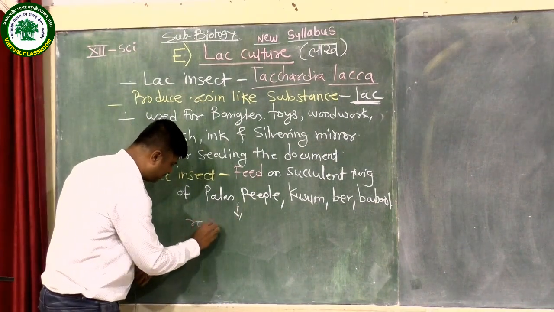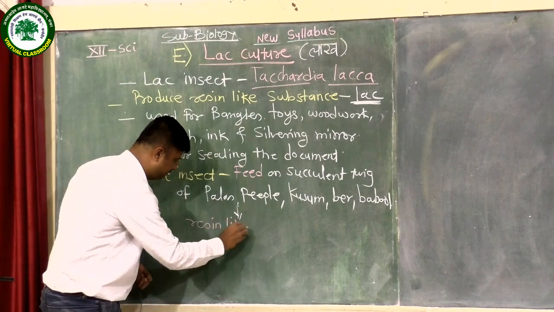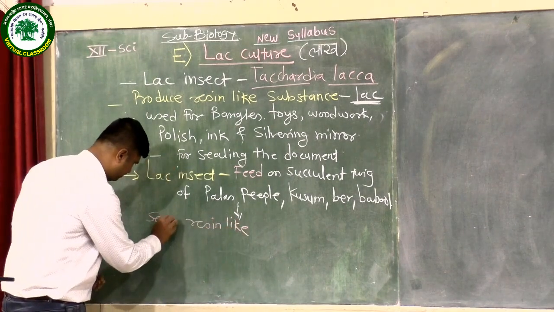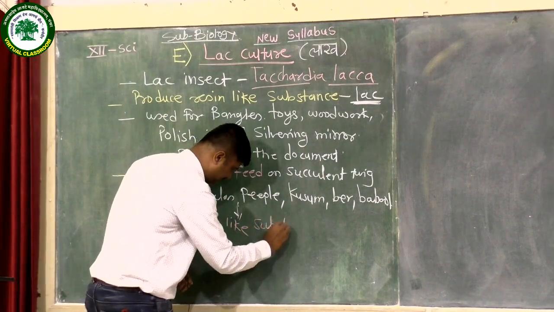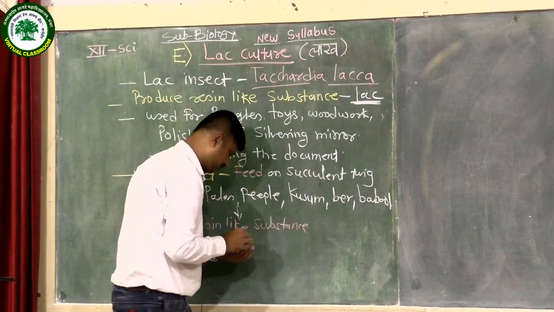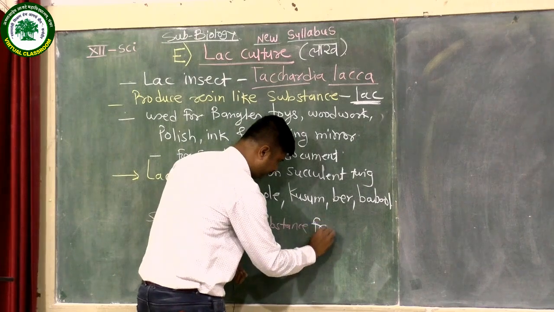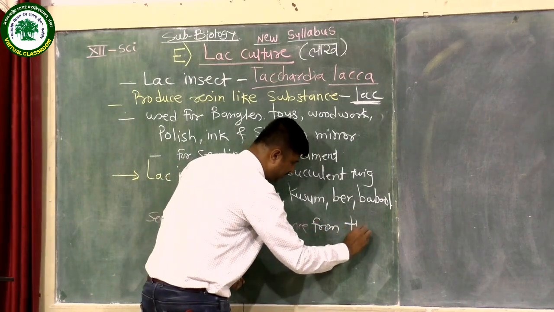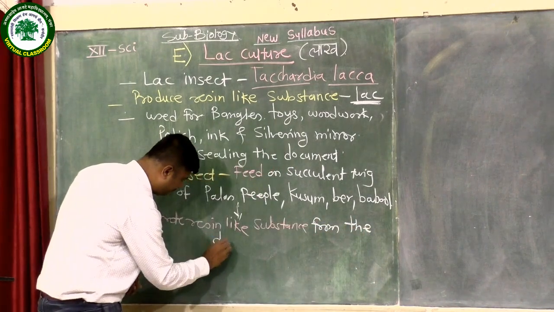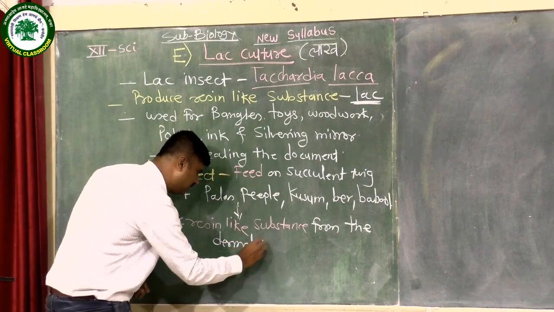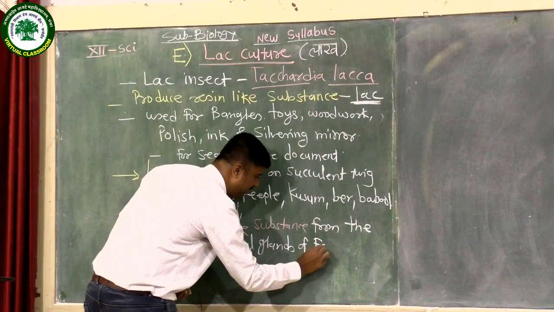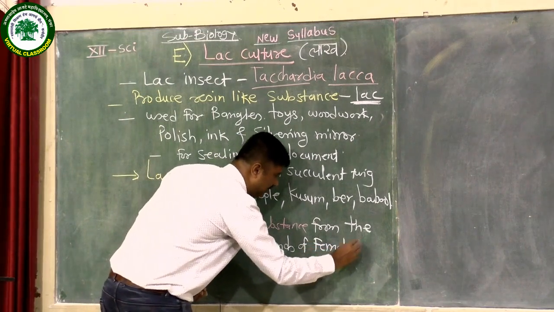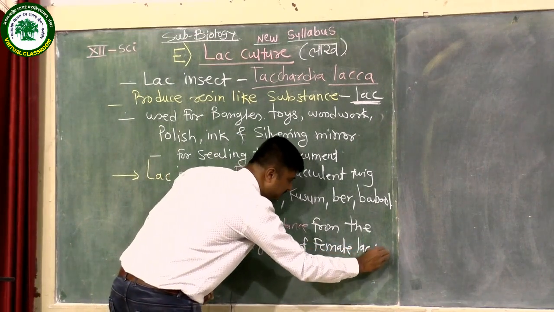it secretes the resin-like substance from the dermal glands of the female lac insect.